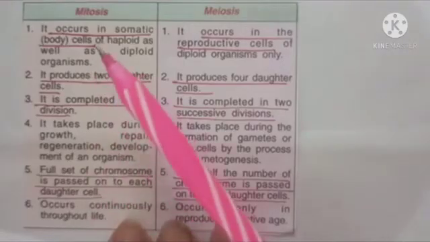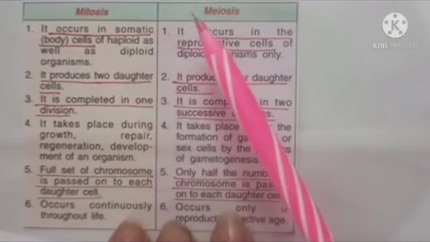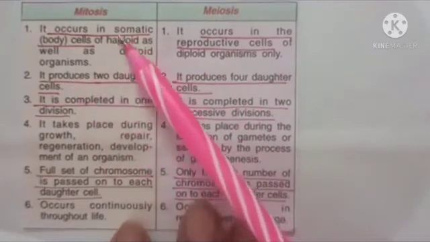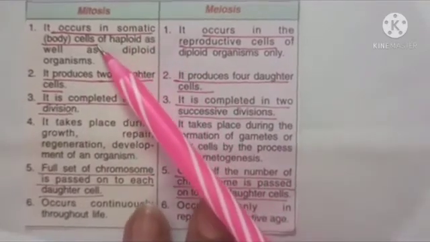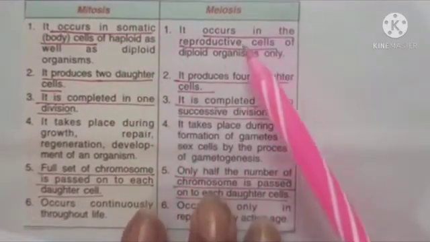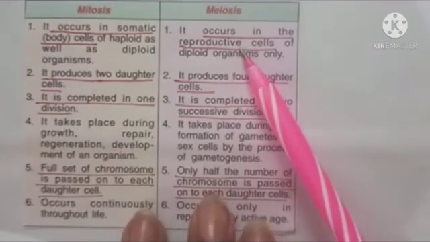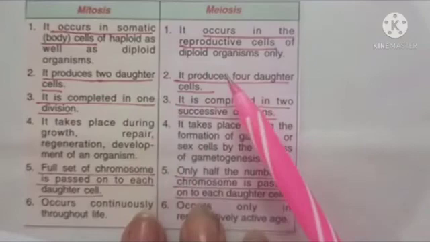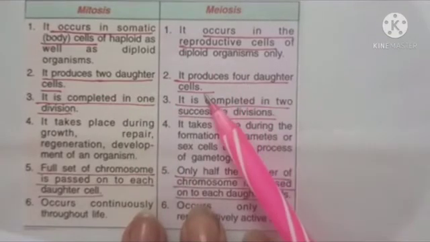Now next is the difference between mitosis and meiosis. Mitosis occurs in somatic cells, and meiosis occurs always in reproductive cells. Mitosis produces 2 daughter cells while meiosis produces 4 daughter cells.